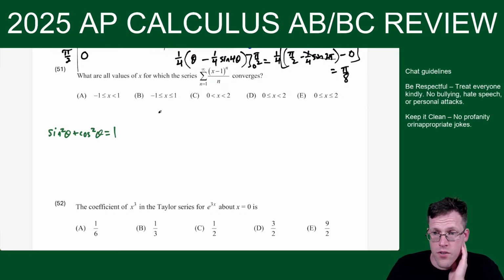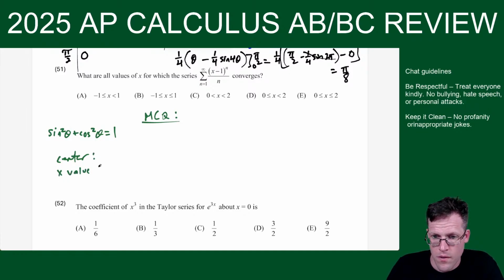All right, interval of convergence is good to know. So it's MCQ, so I'll show you the shortcut here. The center is the x value that makes the power series go to 0.